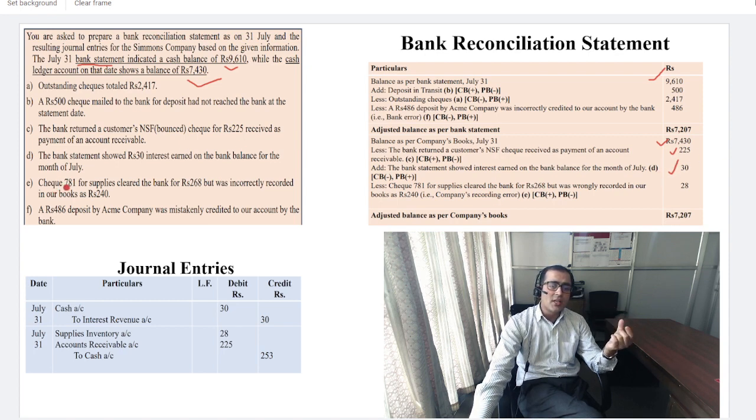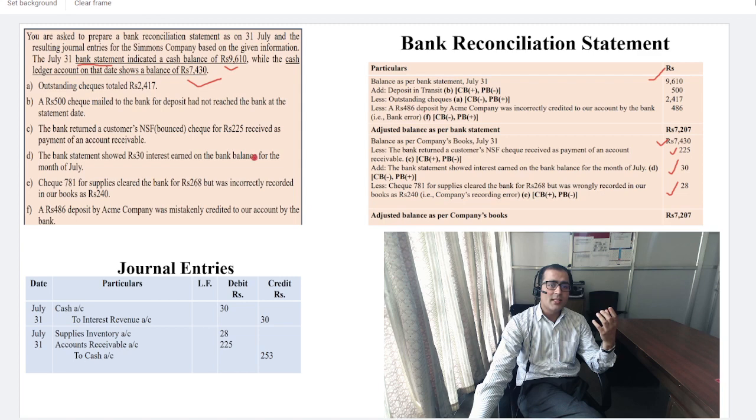Now the other one is check 781 for supplies, cleared the bank at 268, but it was wrongly recorded in our books, that means the company record, as 240. It should be 268, but the company wrote 240. So item E is all about that: you recorded it under payments. The cash book under-recorded, so it is plus, this is the minus. When you correct it, that difference is known as 28. So this is the 28.